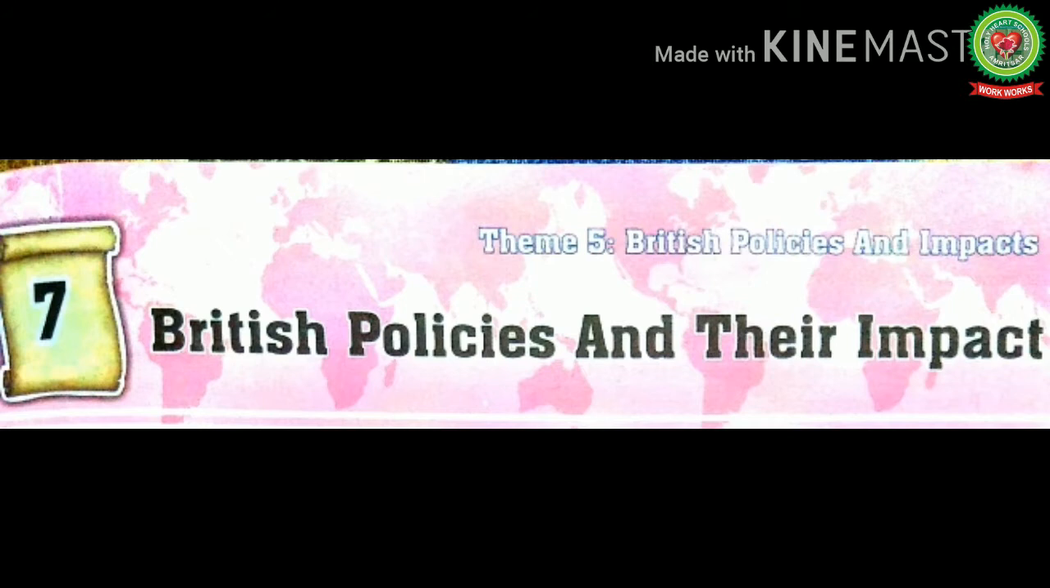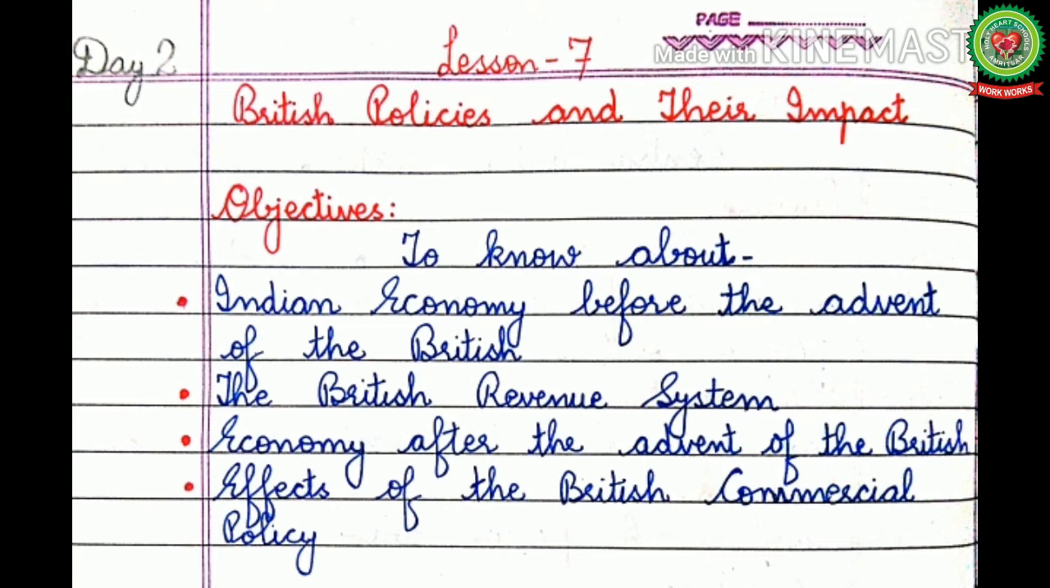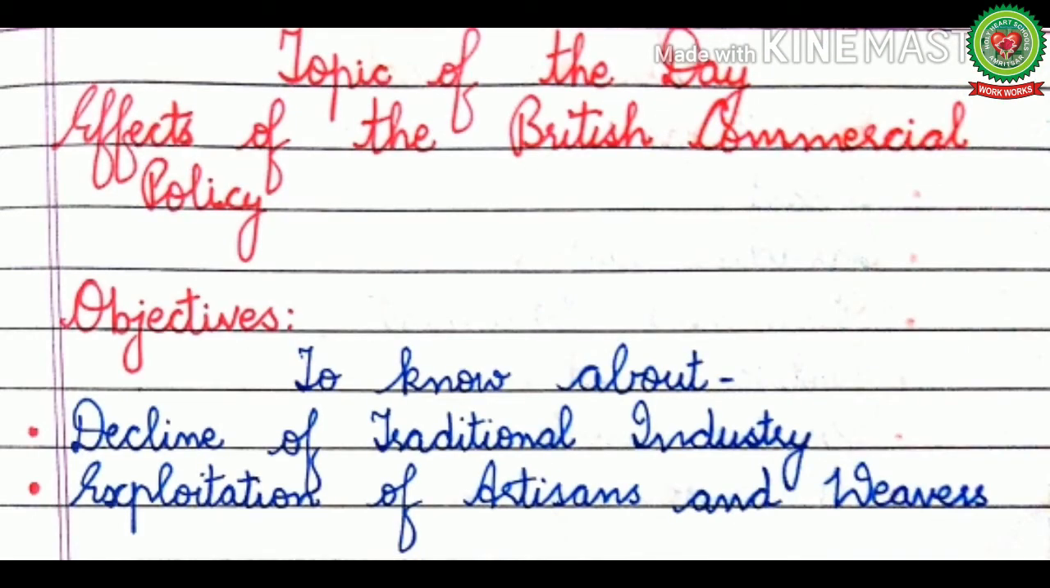Today we are going to continue Lesson 7 of History, British Policies and Their Impact. Earlier we had discussed the Indian economy before the advent of the British revenue system and the economy after the advent of the British. And today the topic of the day is effects of the British commercial policy. The objectives of today's topic are that you will come to know about the decline of traditional industry and the exploitation of artisans and weavers.